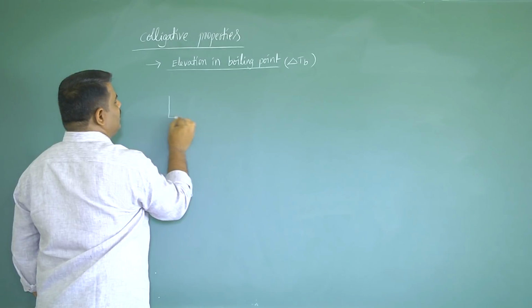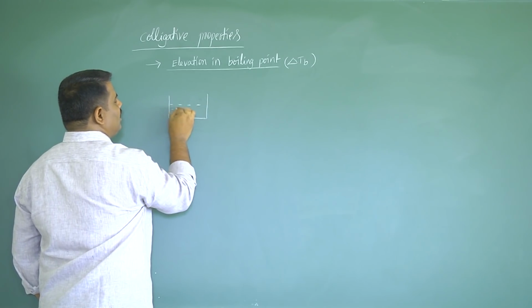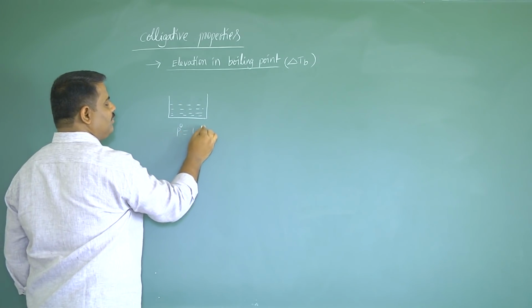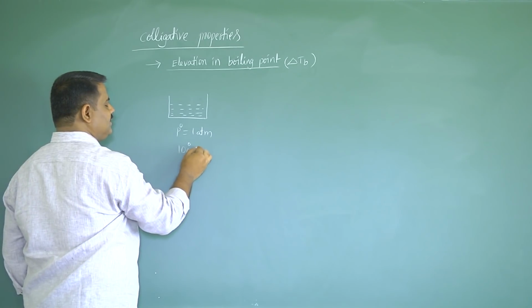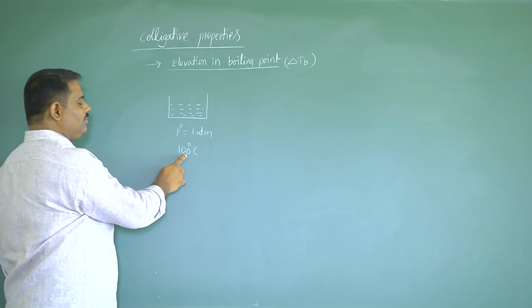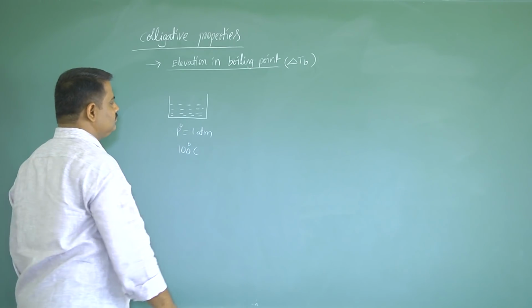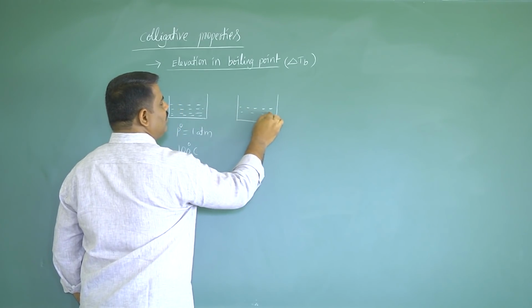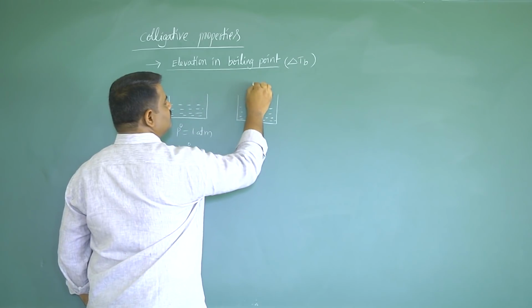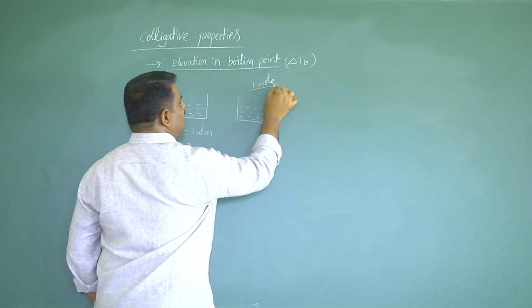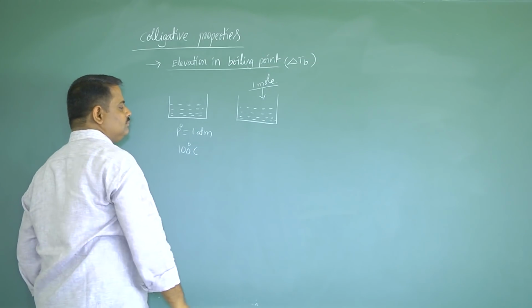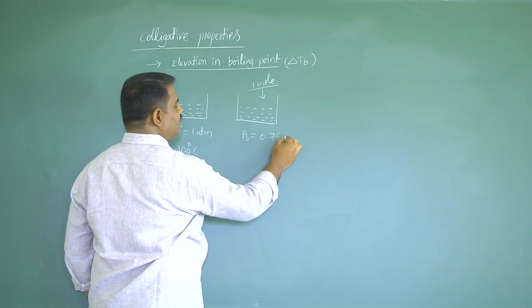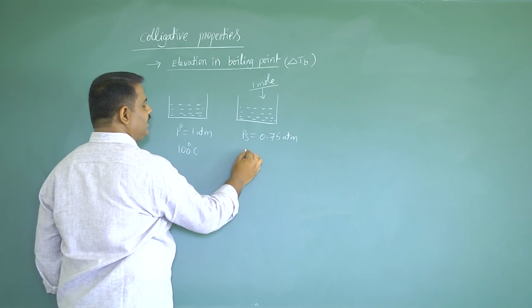Now, here in a container, pure water is taken. Its vapor pressure is 1 atmosphere at 100 degrees Celsius. Actually, this is the boiling point of pure water. In the second condition, to the same volume of water, 1 mole of non-volatile solute is added, then the vapor pressure of the solution drops to 0.75 atmospheres at the same temperature.